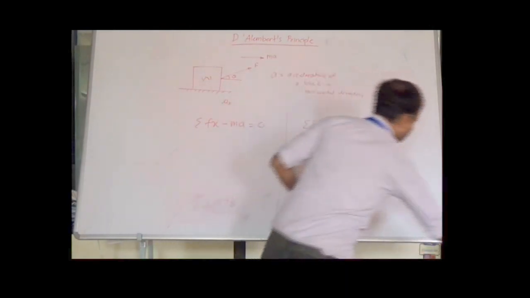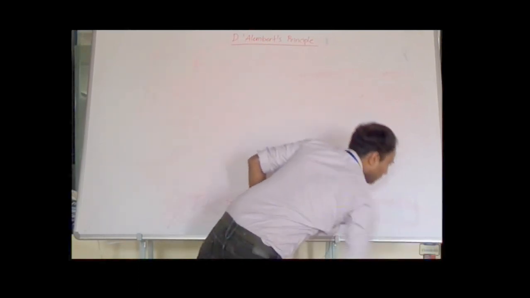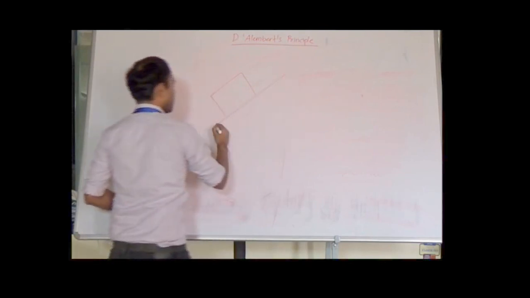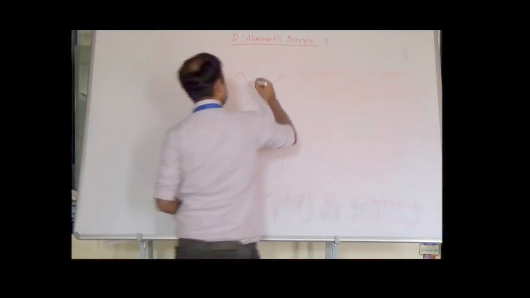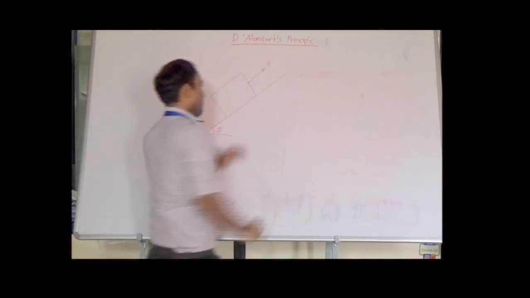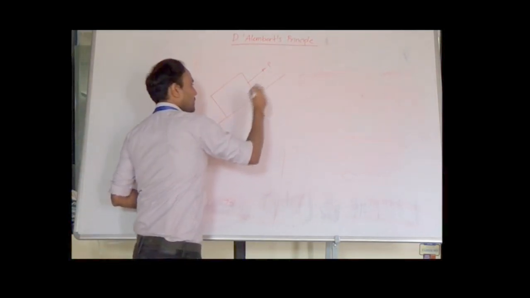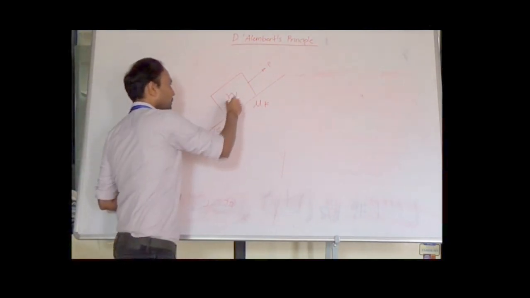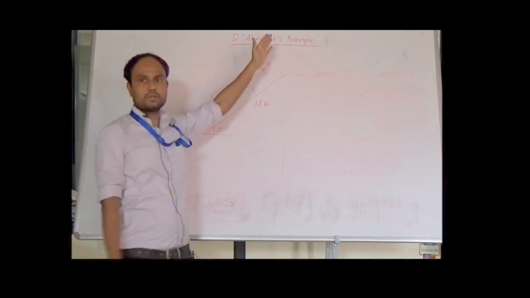Now let us consider another example, where the block is kept on an inclined plane making some angle theta with respect to horizontal, and we apply force P parallel to the surface. mu k is the coefficient of kinetic friction at the interface. Suppose W is the weight of the block. Now what is happening in this case? The block is moving along the plane.